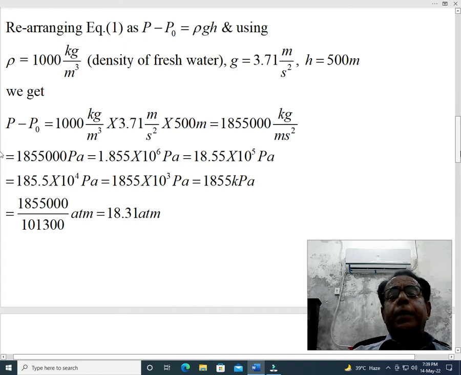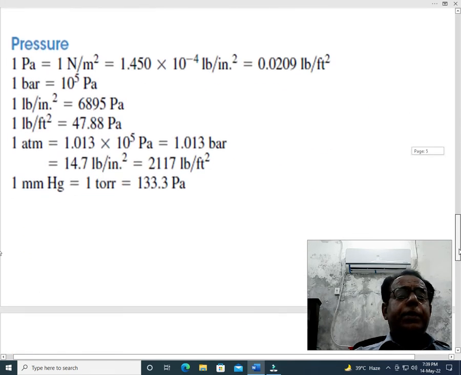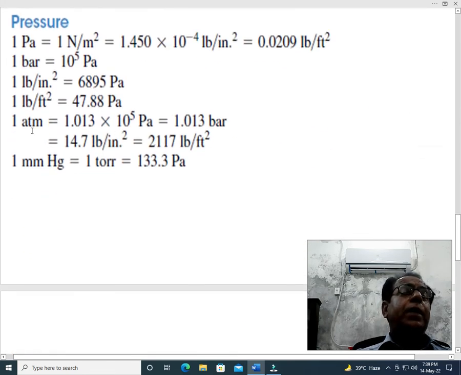Here is the situation, dear students. 1 atmosphere is equal to 1.013 into 10 raised to the power 5 Pascal. If we remove this 10 raised to the power 5, then it will be written as 1 atmosphere is equal to 101300 Pascal.